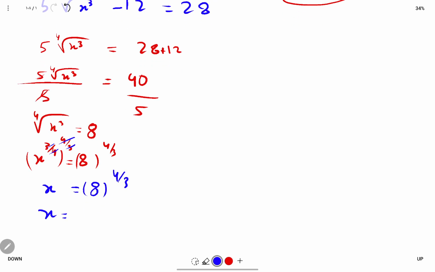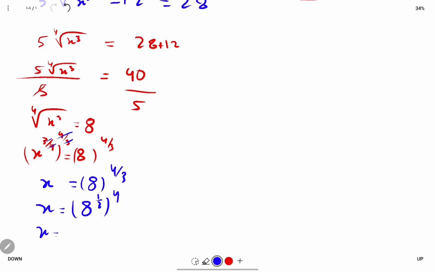Now 8 to the power of 4 over 3 can be written as 8 to the power of 1 over 3, raised to the power of 4. Now we need numbers.